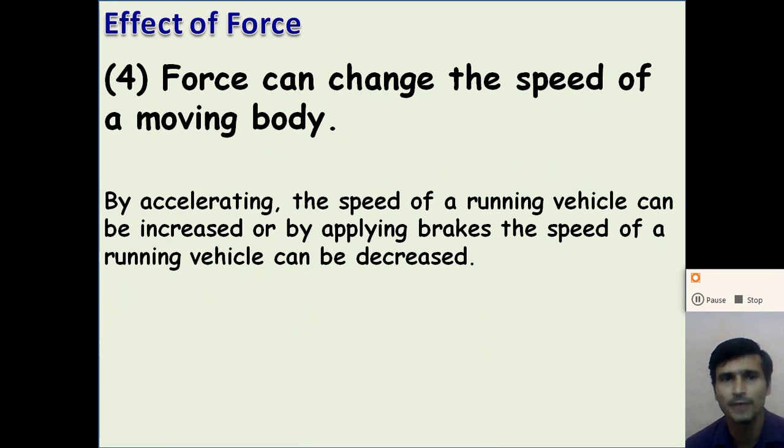Fourth effect, the force can change the speed of the moving body, right? If we apply a greater amount of force, the speed of the running vehicle increases. If we apply a force in the opposite way, the speed of the running vehicle can decrease. The speed of the moving body can be increased or decreased by applying a force, right?